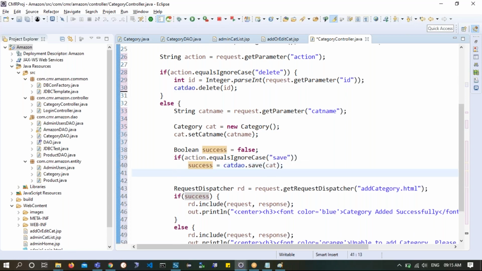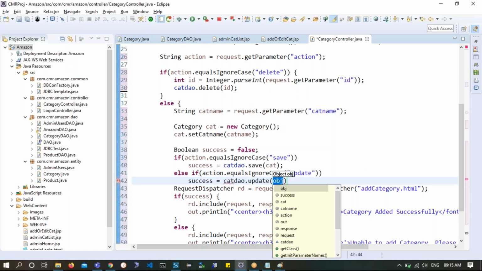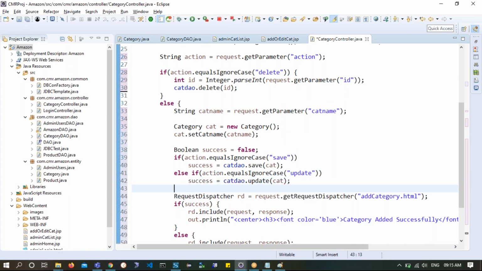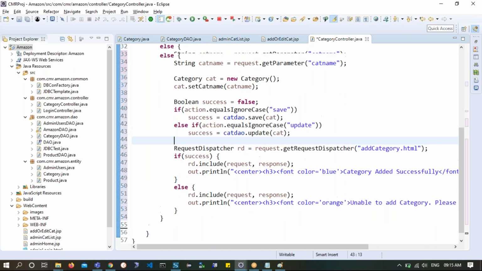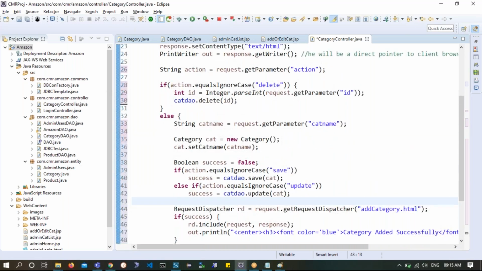Okay, now I will say else if again. So what I wanted to do is, what if this action is equals to update? Now it is one and the same thing. So here I will say success is equals to cat DAO dot update of this cat. That's it. So this is the only change I have. So with a single service method, I'm trying to perform all the operations.